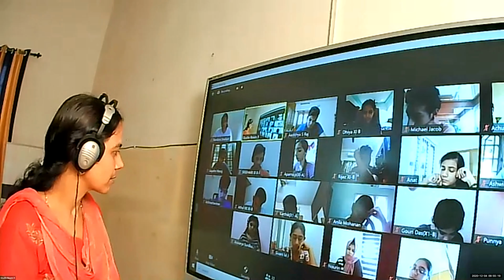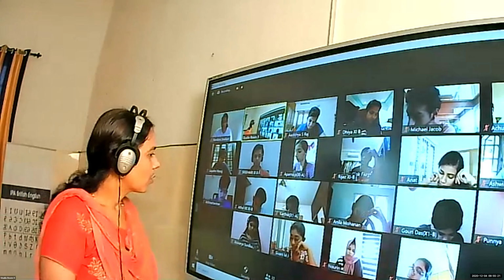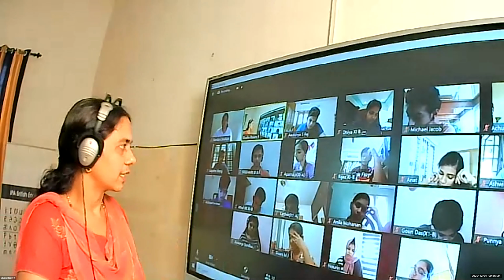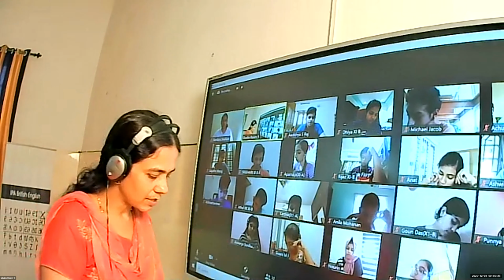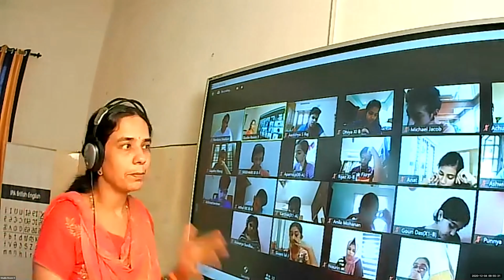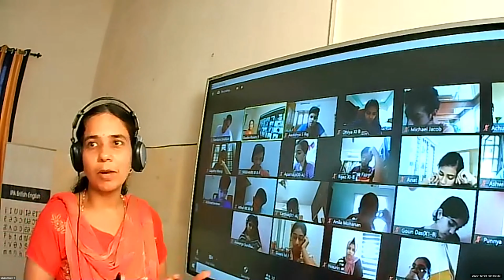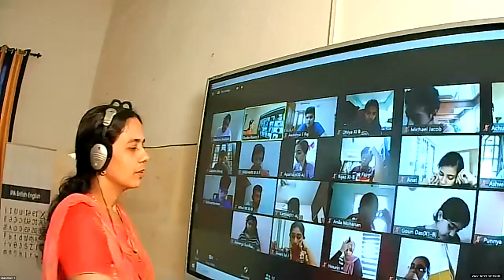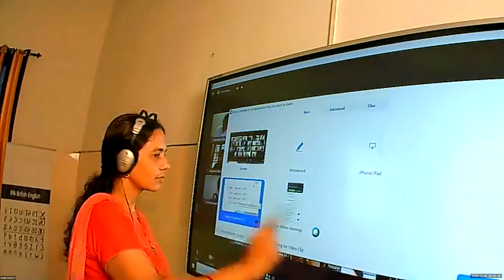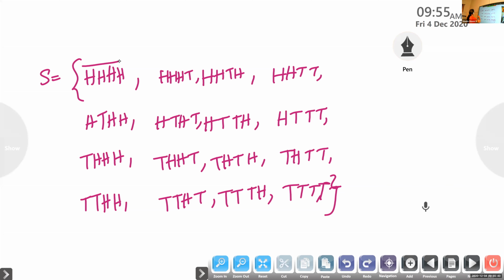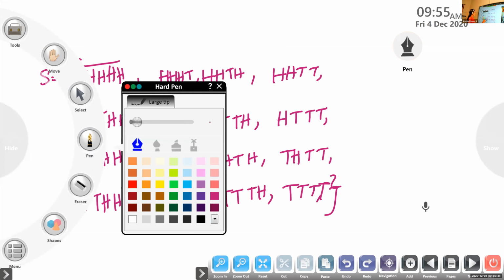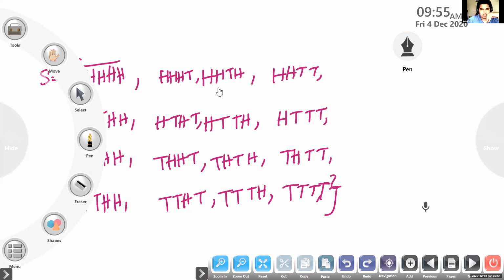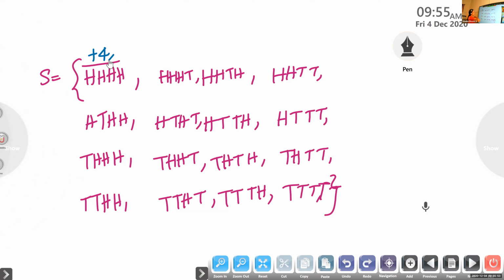Is it the sample space? What is asked? What are the different amounts you will get? If you are getting a head, you will gain 1 rupee. If it is a tail, you will lose 1 rupee 50 paise. Okay, if you take the first case, if it is 4 head, it is 4 rupees. So in the first case, you will get plus 4. I am writing this as gain means it is plus 4.